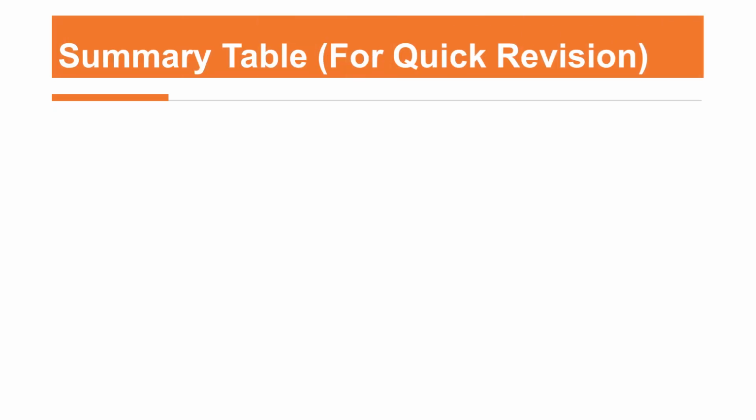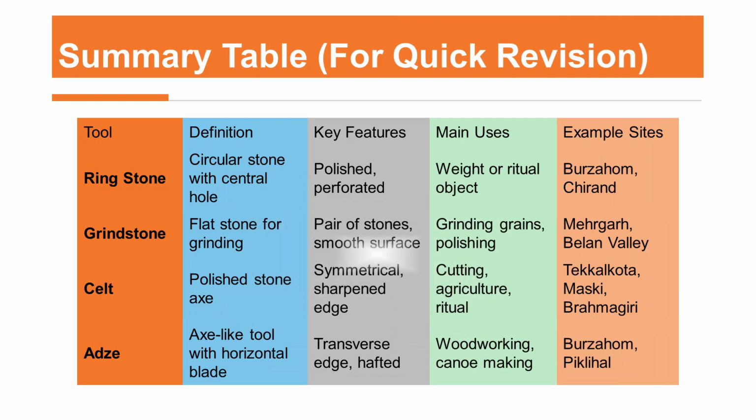Summary table: tool, definition, key features, main uses, example sites. Ringstone: circular stone with central hole, polished, perforated; weight or ritual object; Burzahom, Chirand. Grindstone: flat stone for grinding, pair of stones, smooth surface; grinding grains, polishing; Murhar, Belan Valley. Celt: polished stone axe, symmetrical, sharpened edge; cutting, agriculture, ritual; Tekkalakota, Maski, Brahmagiri. Adze: axe-like tool with horizontal blade, transverse edge, hafted; woodworking, canoe making; Burzahom, Pickliha.